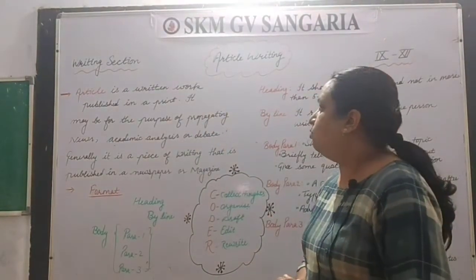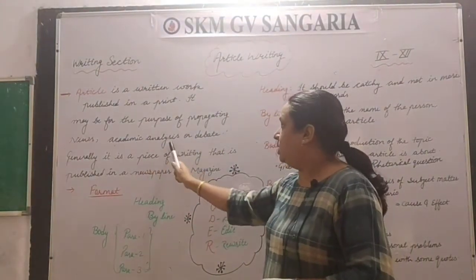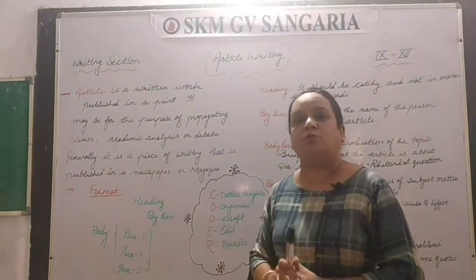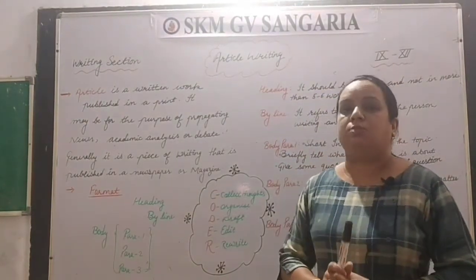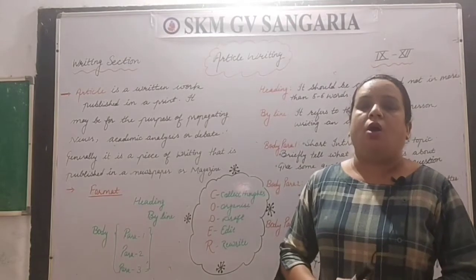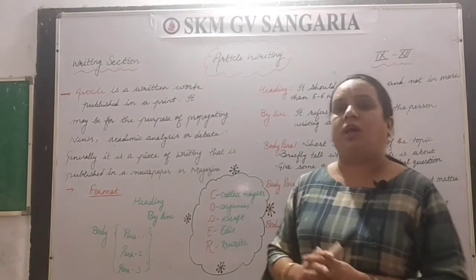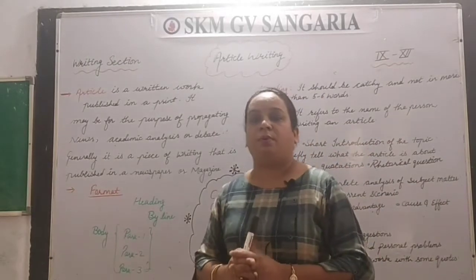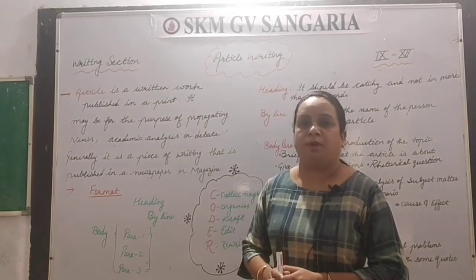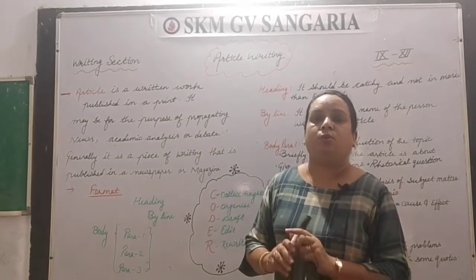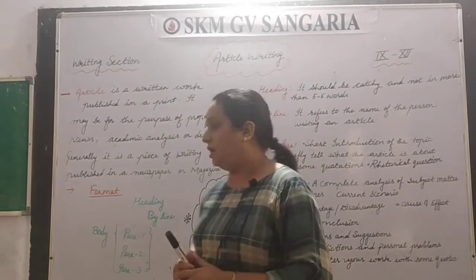An article is a written work published in print. It may be for the purpose of propagating news, academic analysis, debate or speech, etc. Generally it is a piece of writing that is published in a newspaper or a magazine. Now, because every writing needs a proper format, this article also has a proper format. So let's see which points we have to cover in article writing.